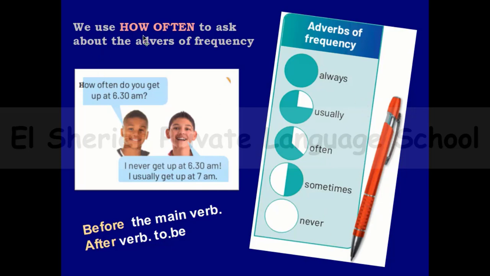So I can use the words how often to ask how many times you do that action, or how many times you are repeating that situation.